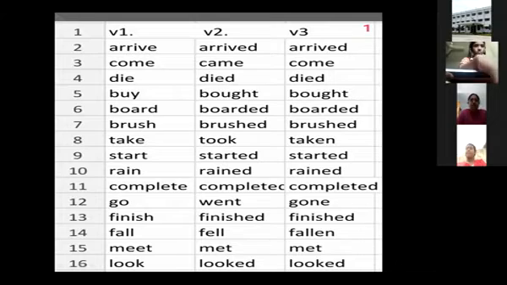Okay. So simple past tense structure is subject plus V2. Verb 2, past form of the verb, is used in simple past tense. For past perfect, which form of the verb is used? Had plus V3. V3 means past participle form of the verb is used.